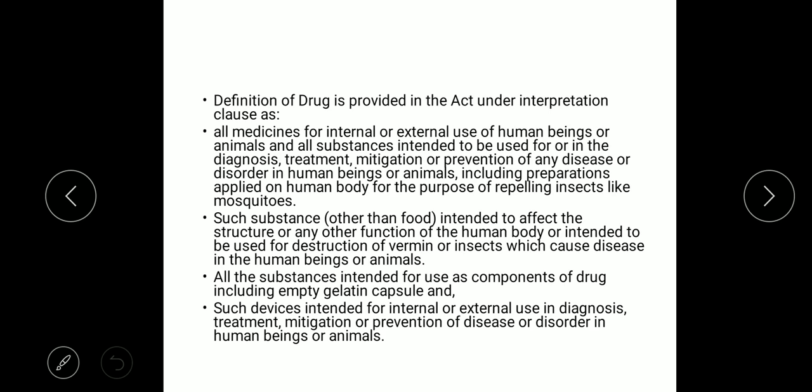The definition of drug is that it covers all medicines for external and internal use of human beings and animals, and substances intended for the diagnosis, treatment, mitigation, or prevention of any disease. Now, these are the things which have been mentioned: the intended use of the drug, including capsules, any form of medicine, has to be according to the requirement. So if it is an animal, you have to look at the purview of the animal.